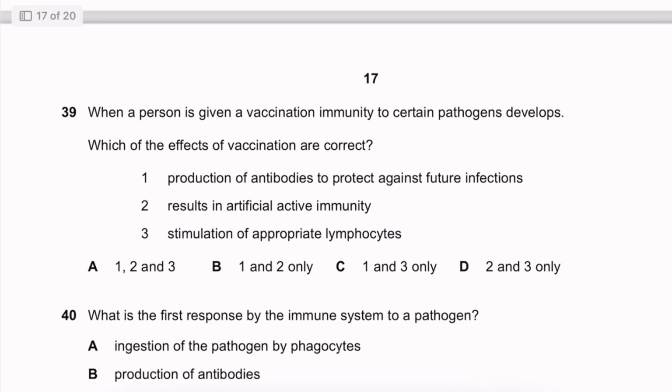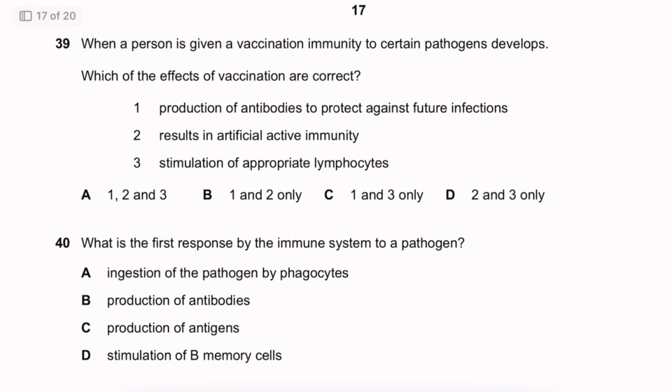Okay. When a person is given a vaccination, immunity to certain pathogens develops. Which of the effects of vaccination are correct? Production of antibodies to protect against future infections results in artificial active immunity. Stimulation of appropriate lymphocytes. I think all of these are going to be true. All of these are going to be the effects of vaccination. So 1, 2, and 3.